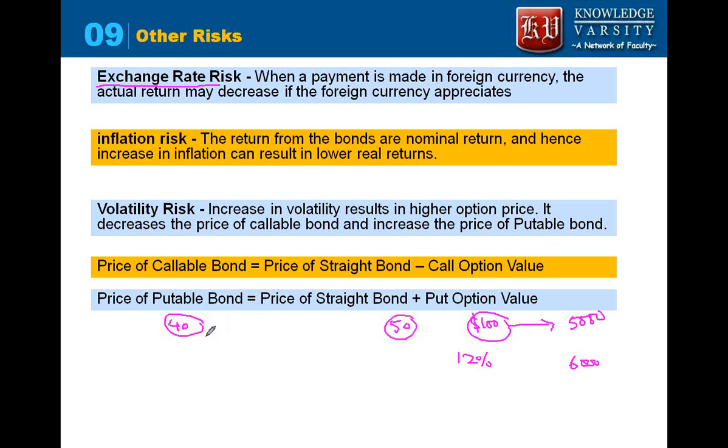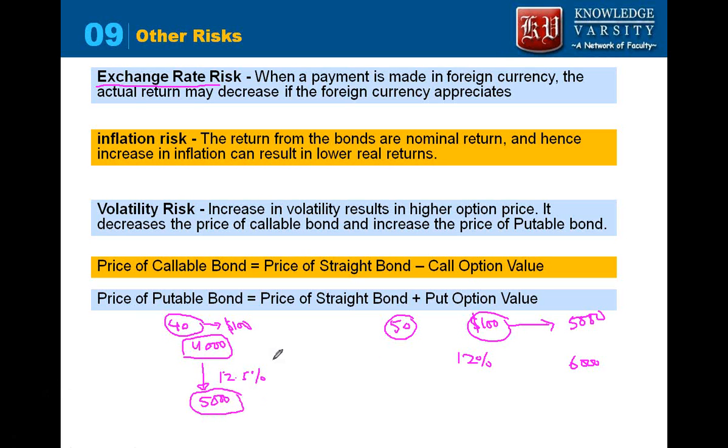So if an investor has invested $100 at, let's say, the price of 40, he would be investing 4,000 rupees in India. Now let's say the interest rate that is being given is 12.5%. So after 1 year, he should get 5,000 rupees from India.